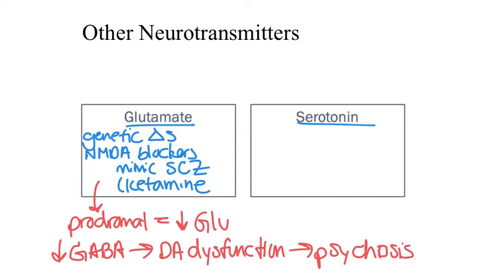Another neurotransmitter thought to play a role is serotonin. The primary rationale for this is the fact that serotonin agonists are able to produce hallucinations, similar to hallucinations experienced by patients with schizophrenia. One example of this is LSD, which is a serotonin 5-HT2A receptor agonist.